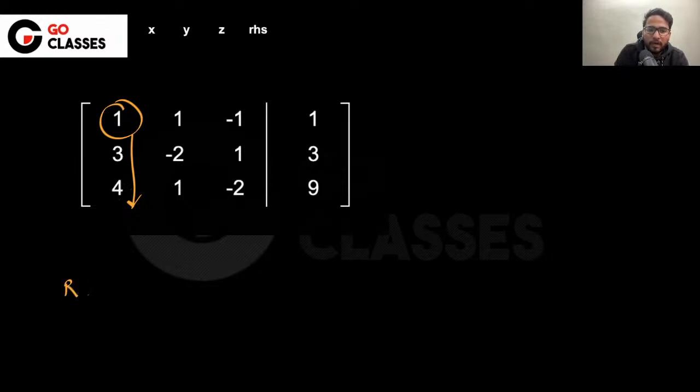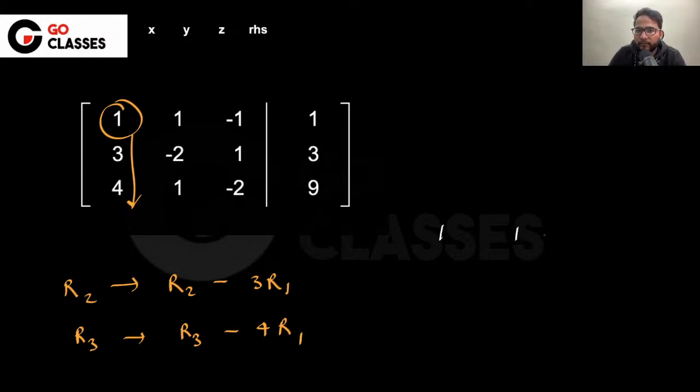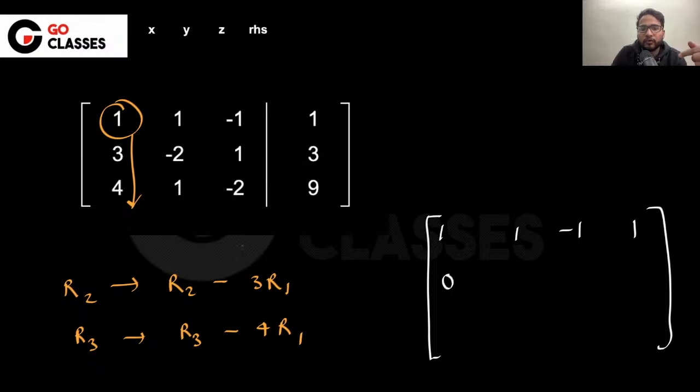You can simply do R2 gives R2 minus 3R1. Very easy. Similarly, R3 gives R3 minus 4R1. So you will be having this as 1, 1, minus 1, 1, because you are not even disturbing this. And then you replace R2 with R2 minus 3R1, which is 0. If you do -2 minus 3, it will be -5. You do 1 plus 3, it will be 4. You do 3 minus 3, it will be 0, right? Similarly here, it will be 0, and then it will be R3 minus 4R1.